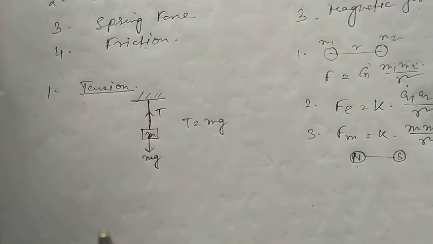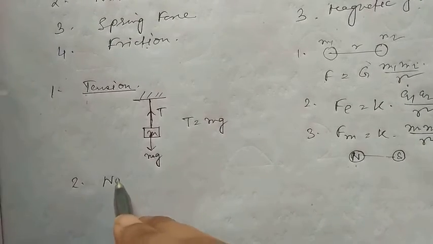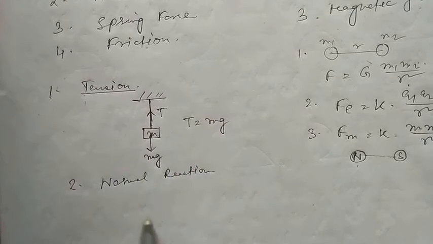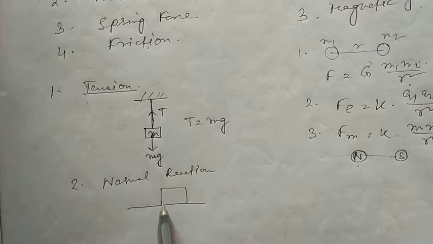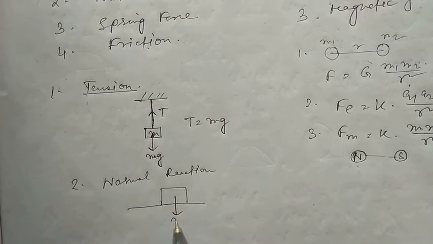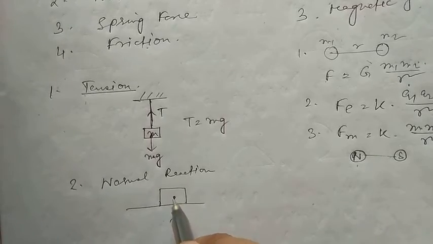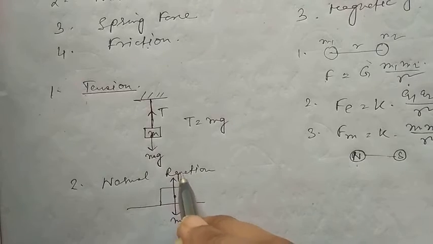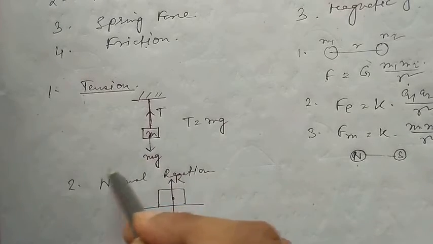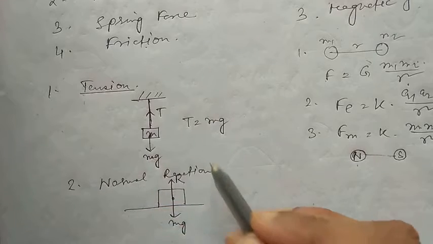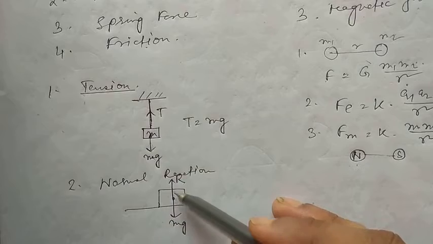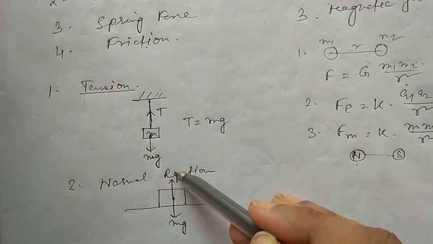Second one is normal reaction. Now normal reaction means if a body is kept on the ground, the weight of the body acts downwards, mg. Reaction force is given by the ground to the body. Now this is an action-reaction pair, or Newton's third law. mg acts downwards and the reaction force acts upwards.